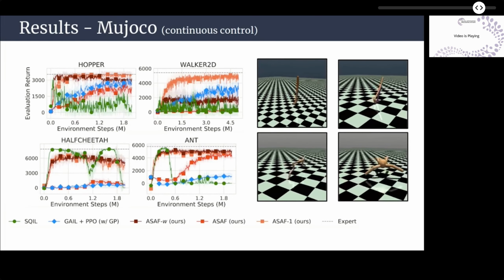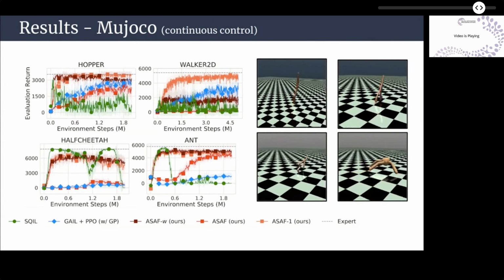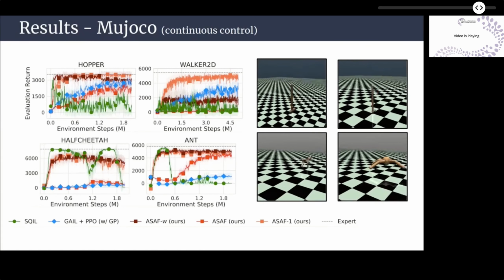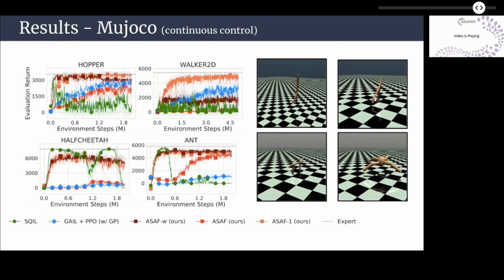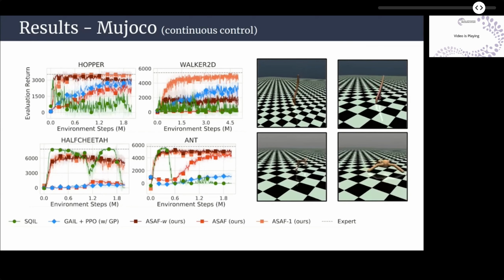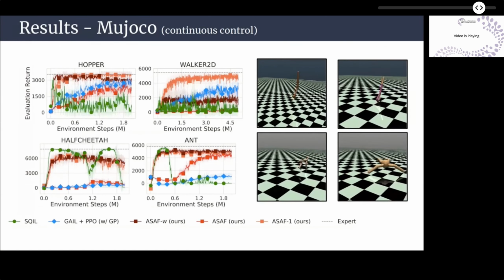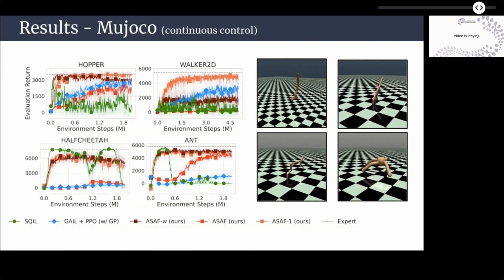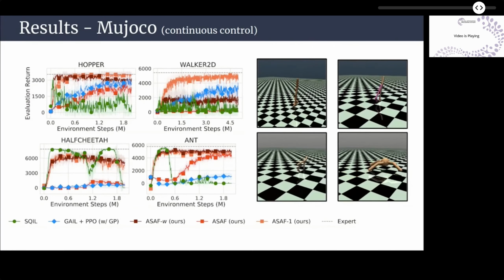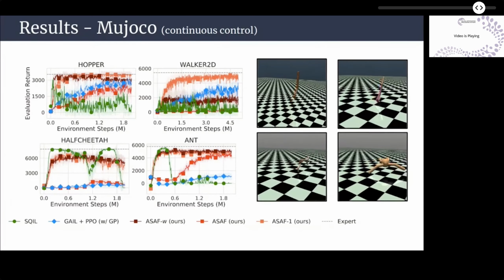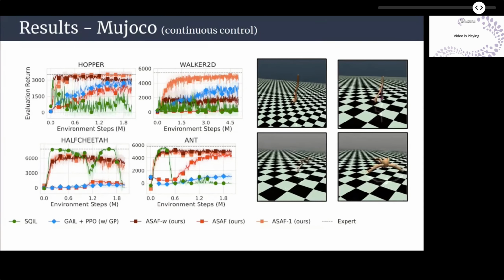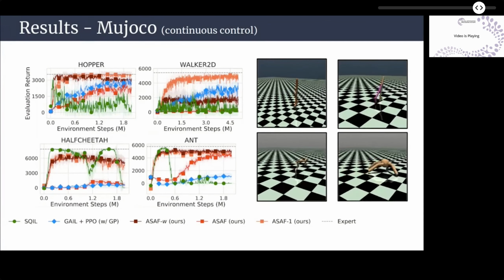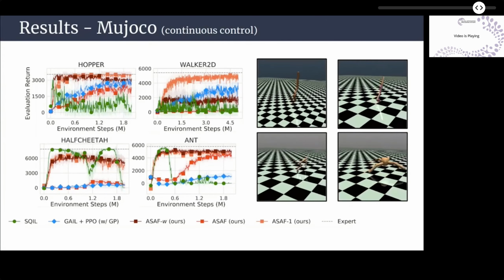We then evaluate on the MuJoCo continuous control environments, which involve larger action spaces and more sophisticated dynamics. In this set of tasks, using full trajectories does not perform reliably well, and ASAF-1 is preferred, probably due to the significantly longer episodes. We also note that while SQIL often reaches high levels of performance very rapidly, it also shows signs of instabilities, which is a major drawback in imitation learning, as in real application cases, one does not have access to the true reward function to monitor performance, which limits the applicability of strategies such as early stopping.